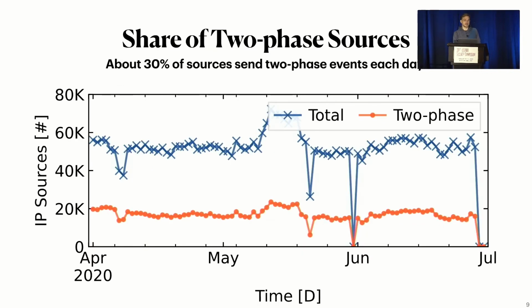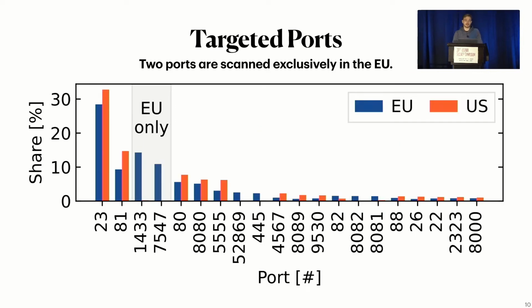Let's talk about the analysis. The analysis here is based on those two /24 prefixes and the data we collected there. First, I want to talk about the share of two-phase scanners. We see two lines here, one for all scanners, or all sources that we saw that engaged in TCP scanning, and below in orange, the second line for those that engaged in two-phase scanning. You can see that across our measurement period, the share is about 30%, even with dips in between. Next, I want to highlight the most targeted ports by two-phase scanners.